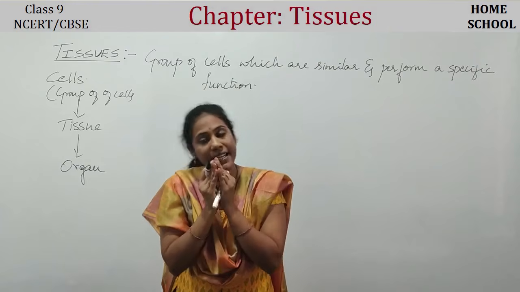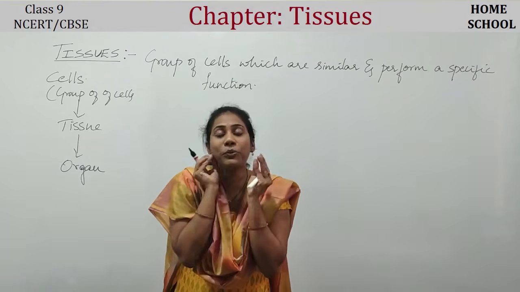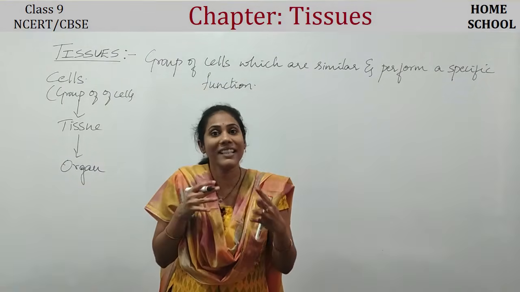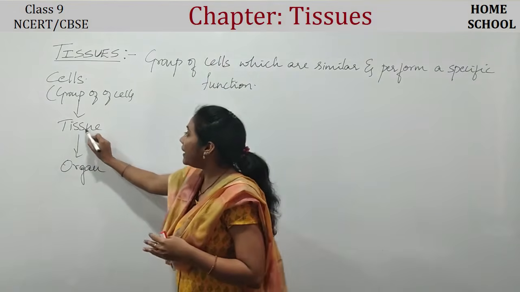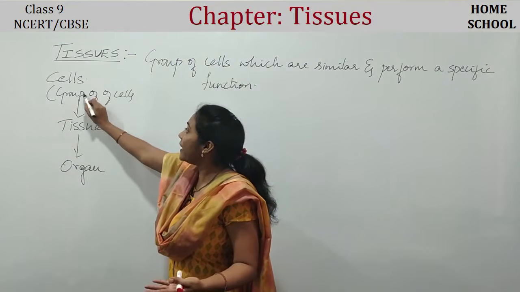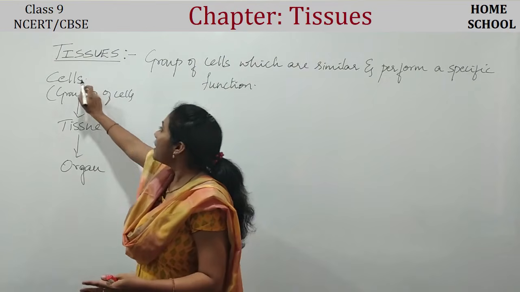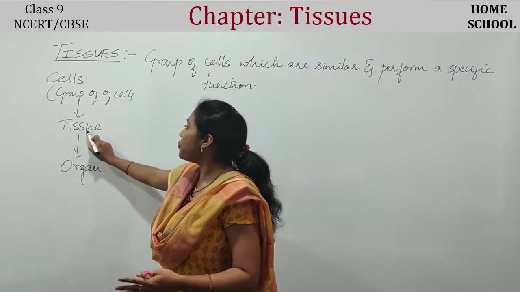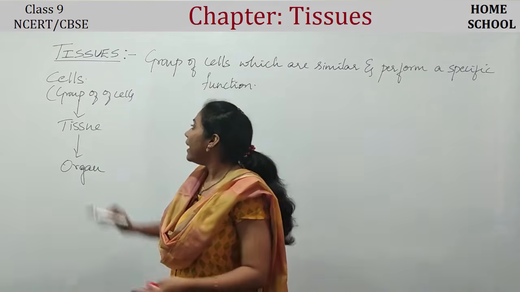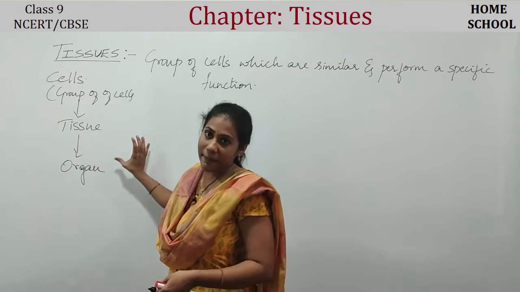In their structure they are similar, and they all have one particular duty to perform. For example, our human heart is an organ that contains many tissues, guys, and each and every tissue contains a group of cells. Clear, everybody? This is how cells combine to become tissues, and tissues combine to become an organ. This is the sequence that you have to remember.